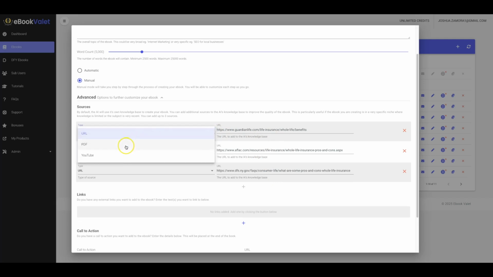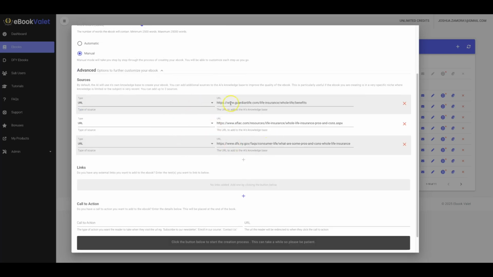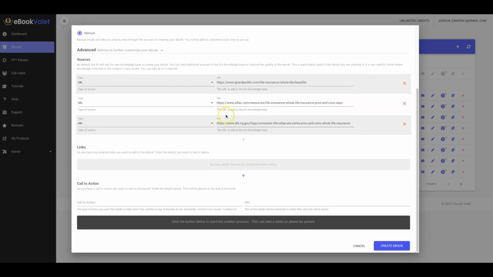Okay, and then we also have, like I mentioned, a YouTube video if you wanted to put YouTube. Or if you have an existing PDF and you wanted to feed that information to the AI to write your ebook around that, you can do that as well. Now again, this is one of our upgrade options, but very, very powerful, so that you can customize what is included in your ebook. And again, with this upgrade, you're getting 3 different URLs that you'll be able to put in there.